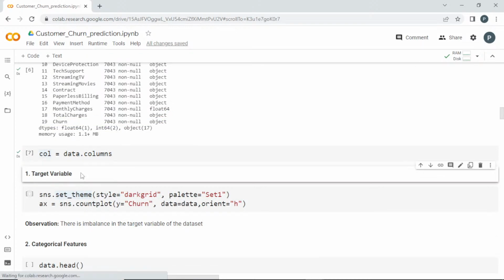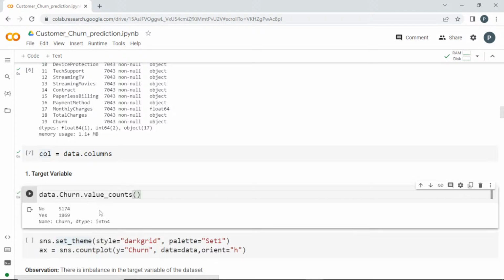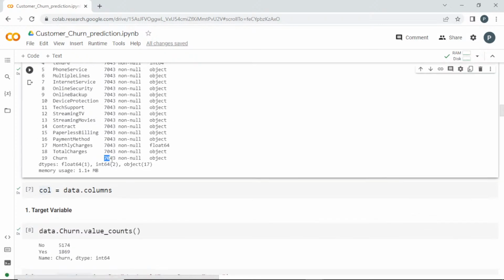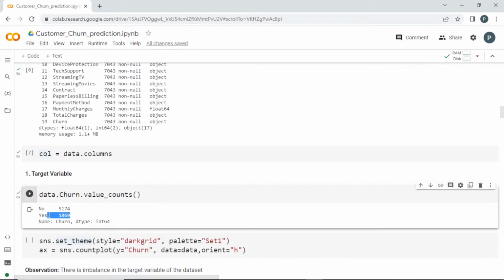Okay, you can do it with the help of a count plot, but first I can go and get data dot, the column name, churn dot value_counts. This will give me how much is present inside. If it is no, the customer is still with them, and if it is yes, that means churn, the customer left them. It seems like nearly 5,000 in this entire data. So in total how much is it? Nearly 7,000 rows, 7,000 customer details. Nearly 5,000 customers stayed with them and 2,000 customers left them.